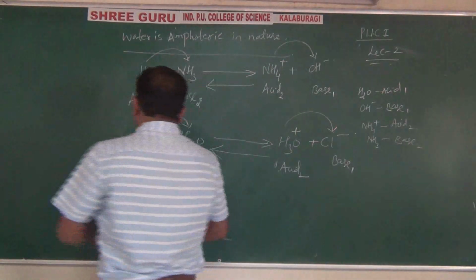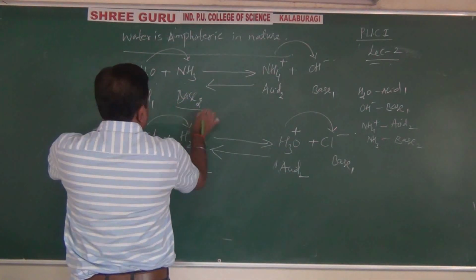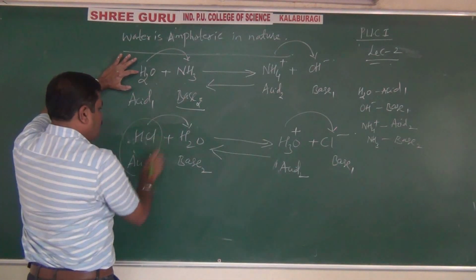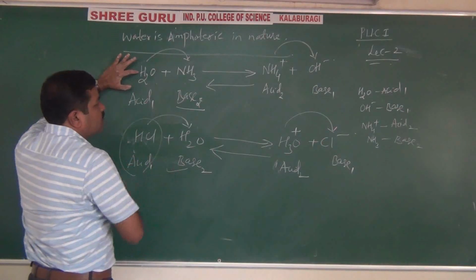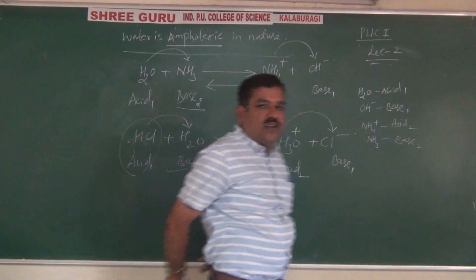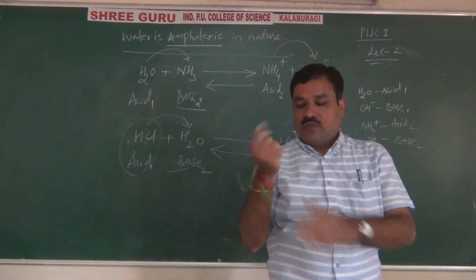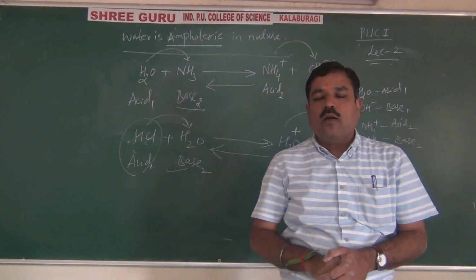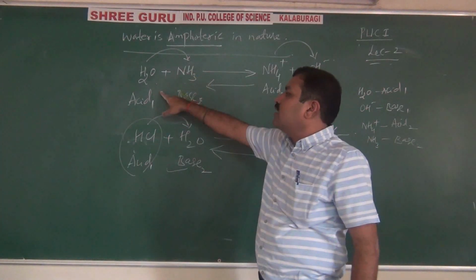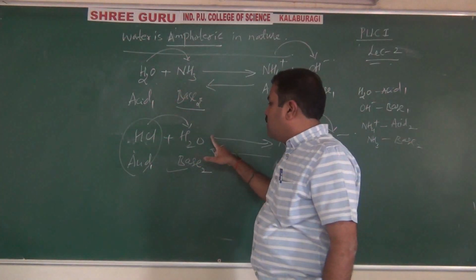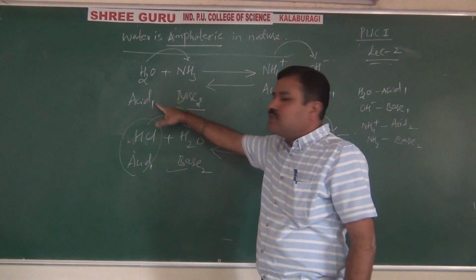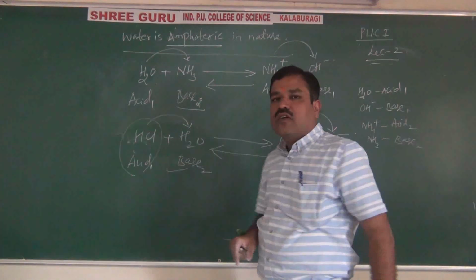Okay, just remember, in the presence of a base, water acts as an acid. In the presence of an acid, water acts as a base. Showing that it is what? Amphoteric in nature. What is amphoteric nature? An amphoteric substance is one which can act as an acid and a base. In the presence of a base, ammonia, water acts as an acid. In the presence of an acid, water acts as a base. Showing that it is amphoteric in nature.